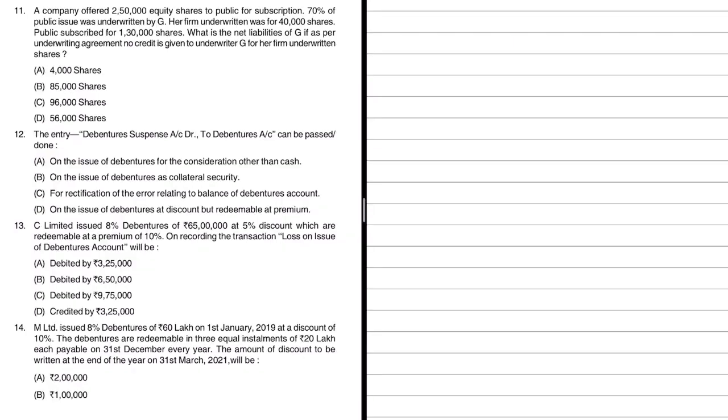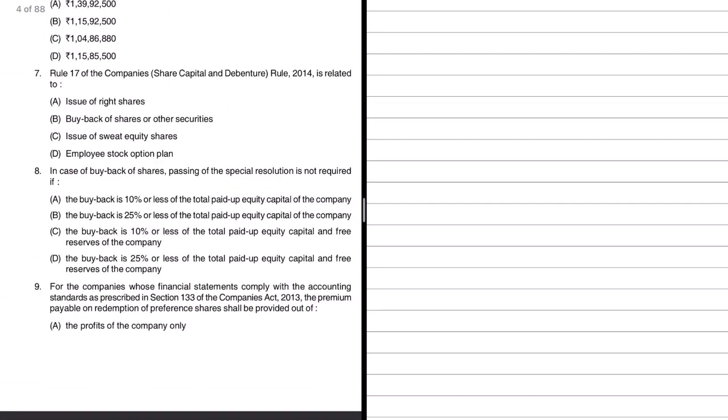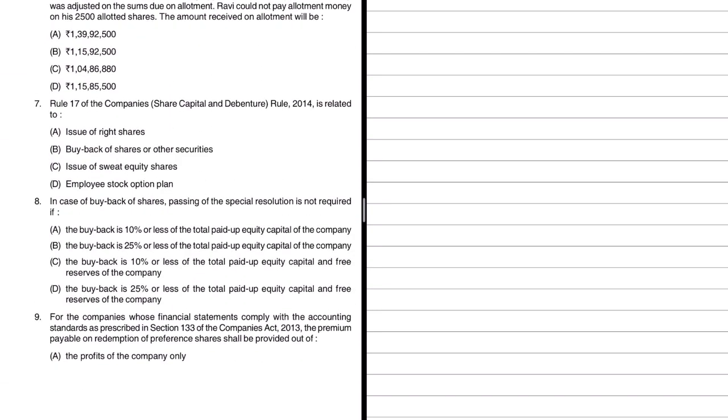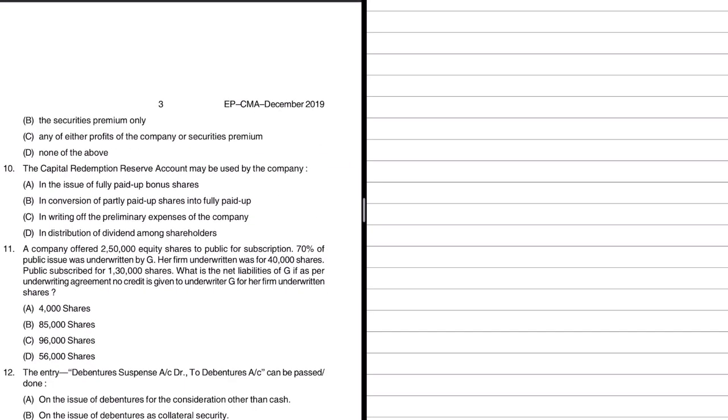Now that we have taken up the question paper of December 2019 attempt, let us look at few more questions of the same attempt. So if you look at the question number 7, 8 and 9, even 10, these are all facts based questions, wherein if you understand or if you know the facts with regard to the law, then you can easily answer these questions.